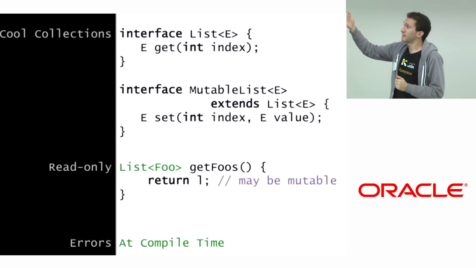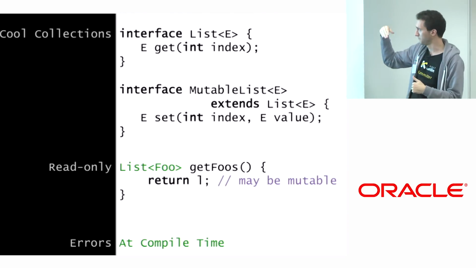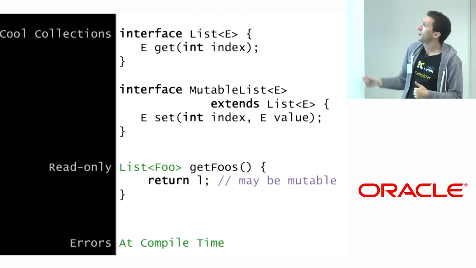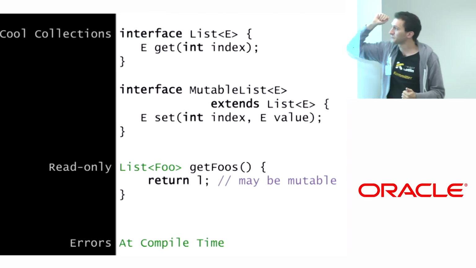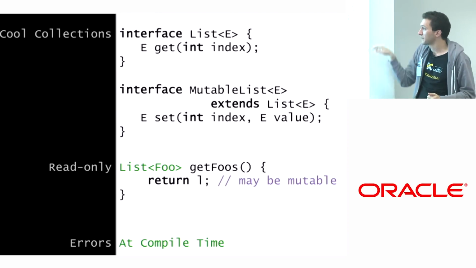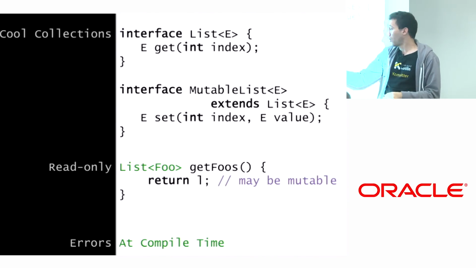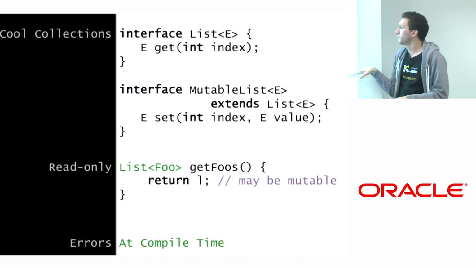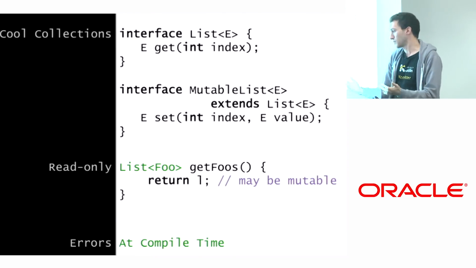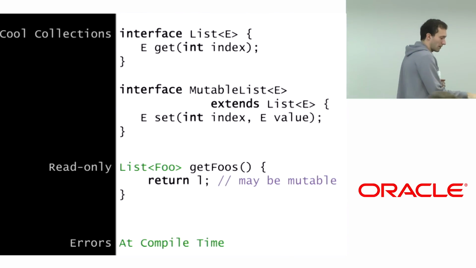So the list interface in Kotlin looks like this. It only has get and a bunch of other accessor methods. Then the mutable list will be a subtype of this, and it adds the mutating methods. And now if I want to return a read-only view of my collection, albeit actually mutable by implementation, I can say just list of foo, it is read-only. Mutable list is mutable. So at compile time, I can manage my situation.